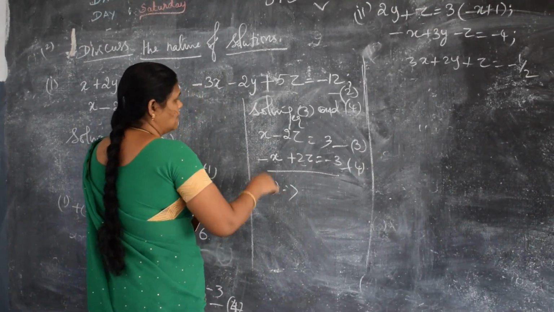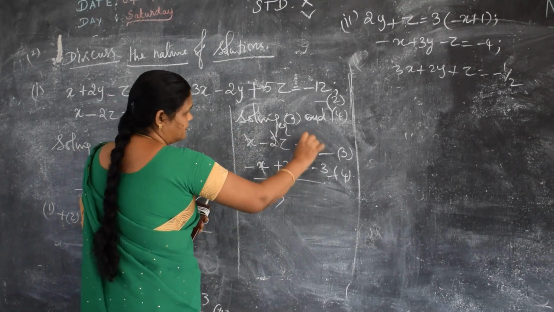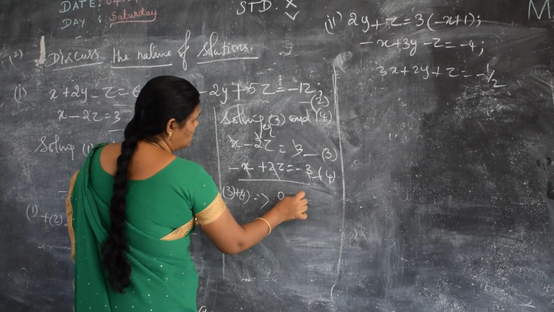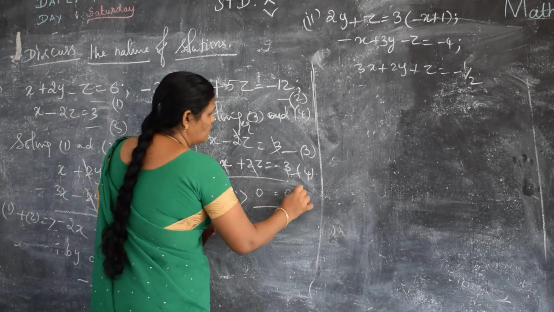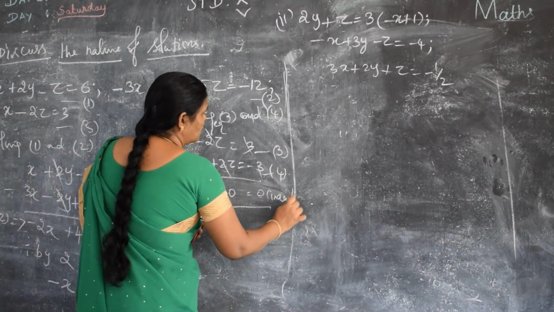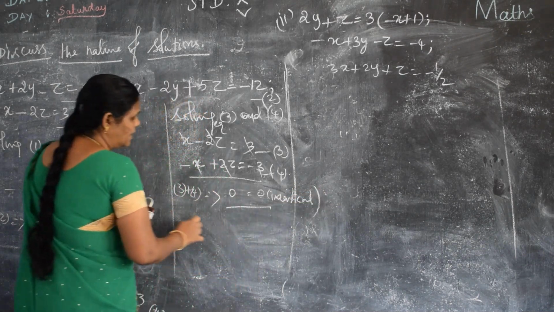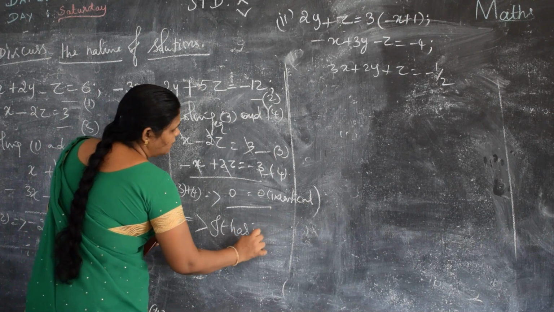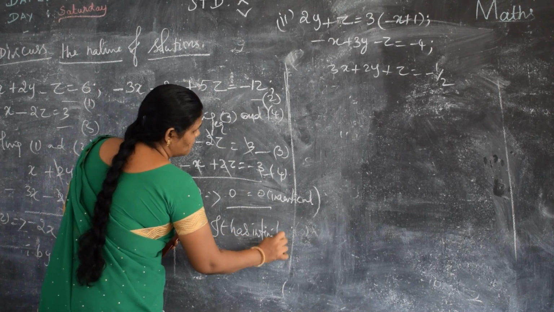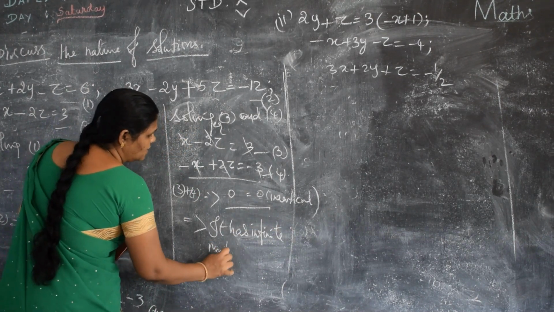We can see both get cancelled, so here I am getting 0 and here also 0. So both are identical. That implies it has infinite number of solutions. Do you understand, children?